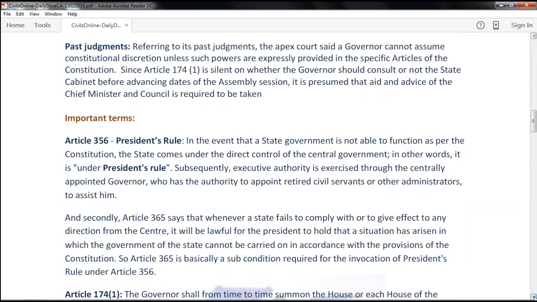In an event that a state government is not able to function as per the Constitution, then the state comes under direct control of the central government. In other words, the executive authority is exercised through the centrally appointed governor, who is the authority to rule the state in the name of president, and he appoints different officers to assist him.